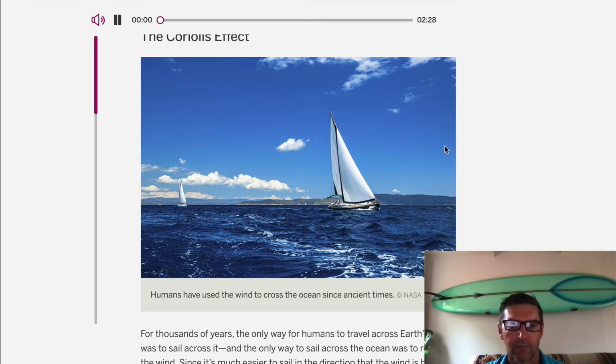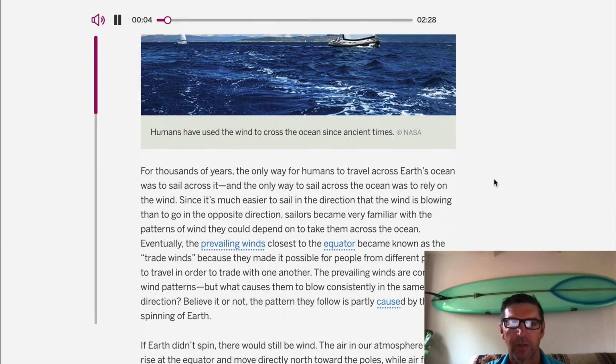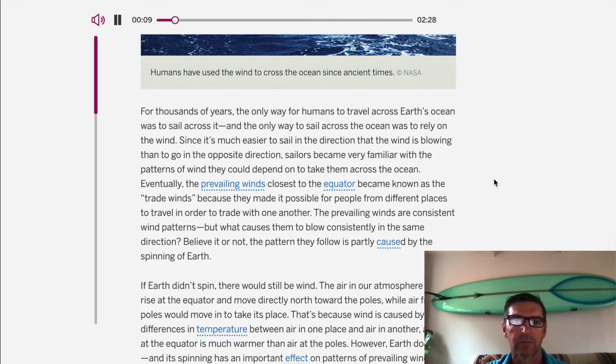The Coriolis effect. For thousands of years, the only way for humans to travel across Earth's ocean was to sail across it, and the only way to sail across the ocean was to rely on the wind. Since it's much easier to sail in the direction that the wind is blowing...